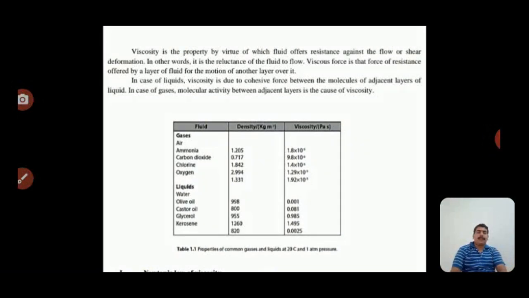Viscosity is a very important fluid property, and we are discussing fluid properties here. That is the viscous flow. Viscosity is the property by virtue of which a fluid offers resistance against flow or shear deformation. In other words, it is the resistance or reluctance of the fluid to flow.